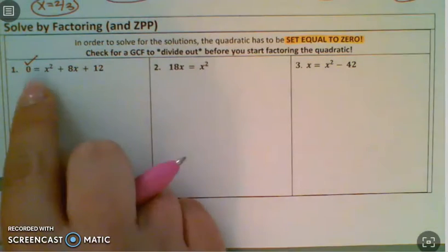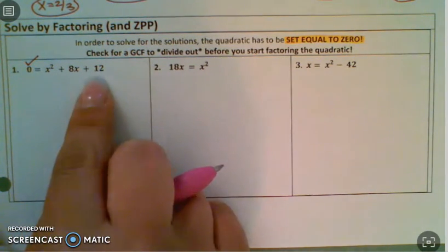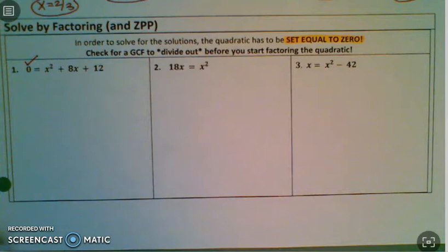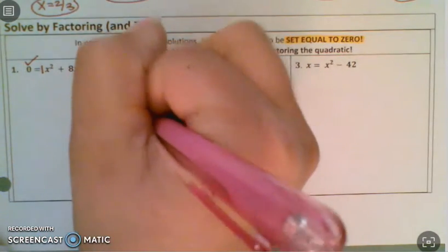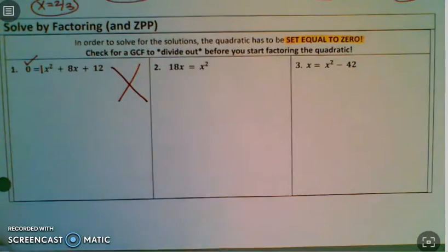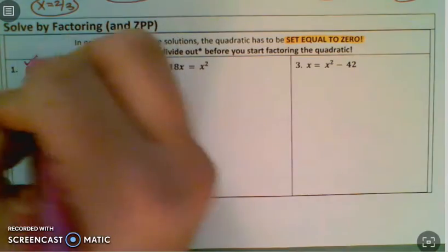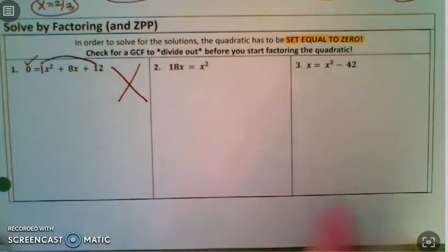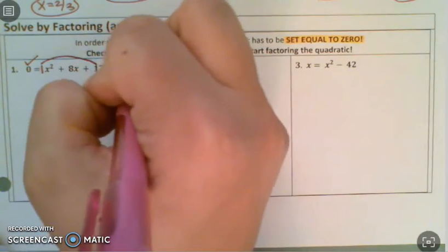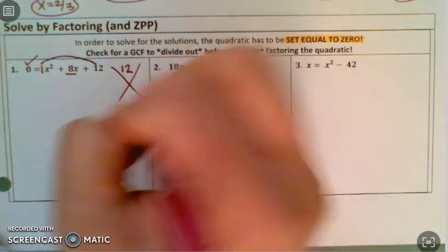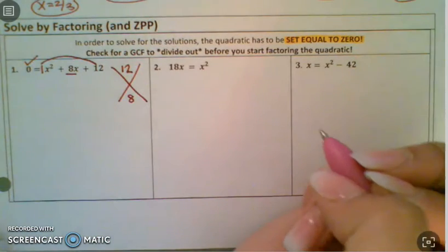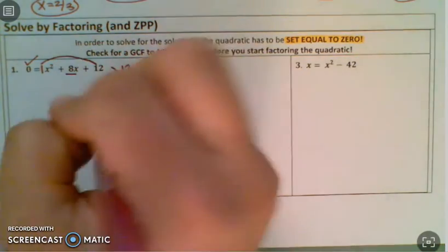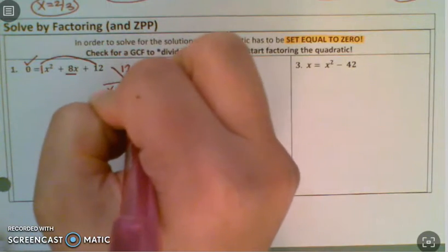Number 1 has an x squared, an 8x, and a 12. So my a value on this is a 1. Because of that, there is no greatest common factor. So we're just going to start factoring. And remember, we factor when there's 3 things, when it's a trinomial, by using big X. So we do first times last. 1 times 12 is 12. And you add to the middle number, so we're adding to 8. And this is not a fancy fraction because our a is 1. So both sides are just going to have an x on the bottom.